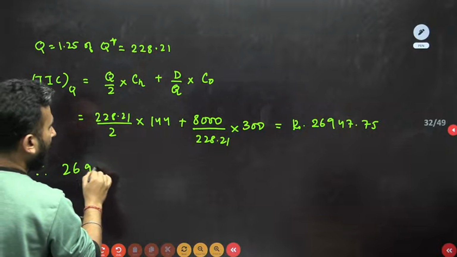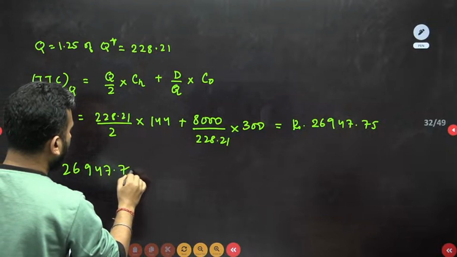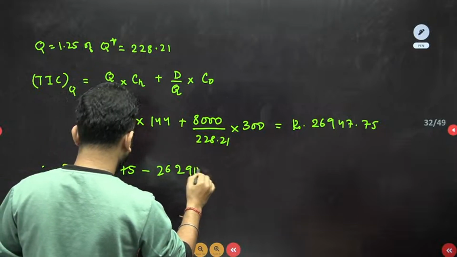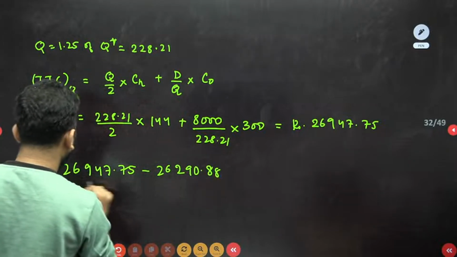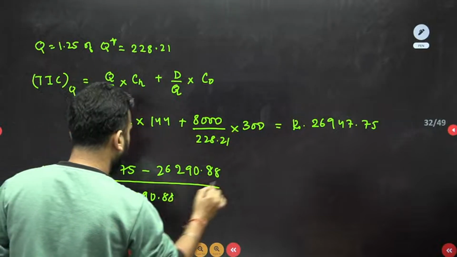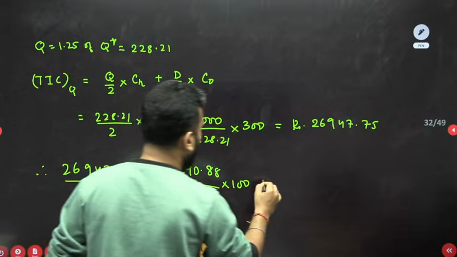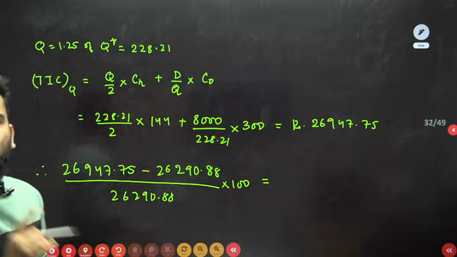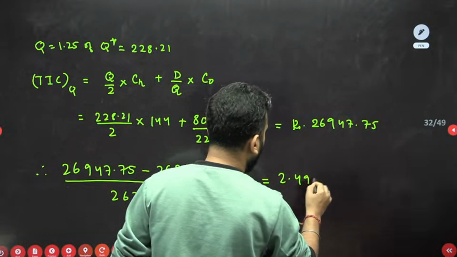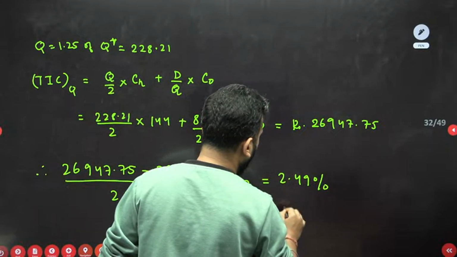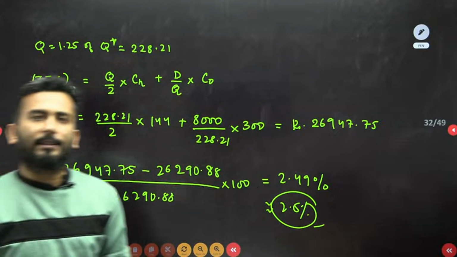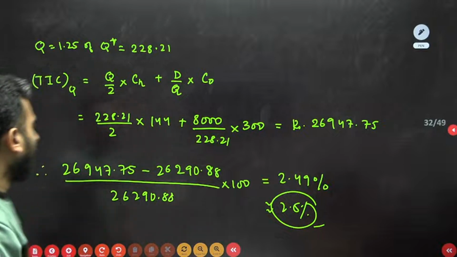So we have all the data with us, so I am simply substituting the data: TIC at Q minus TIC at Q star, divided by TIC at Q star, into 100. I've been telling you, my dear friends, inventory is one of the very important chapters, and see how an easy question has come. You will get 2.49, and roughly it is 2.5%, right? As I said, inventory is very important and it's a very good lesson for us.